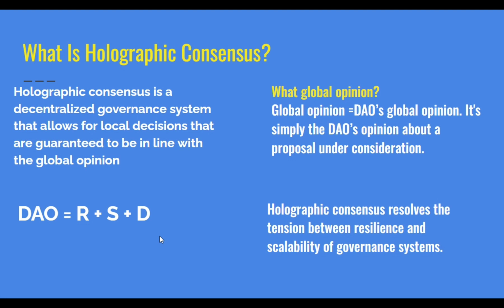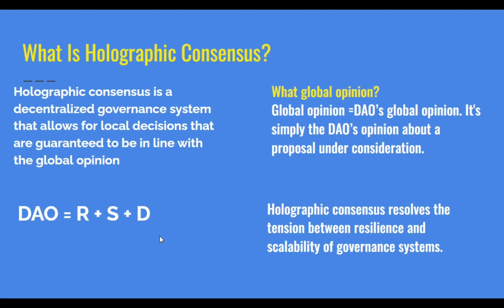What we're saying is that for you to say a DAO is resilient, it must be in agreement with the decision the DAO itself has made. Scalability refers to the ability to scale the number of decisions it can effectively make in a period of time. So talking about scalability, we're talking about the ability of the DAO to scale decisions.